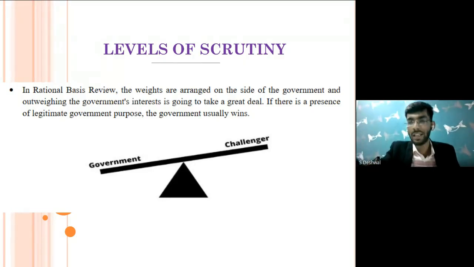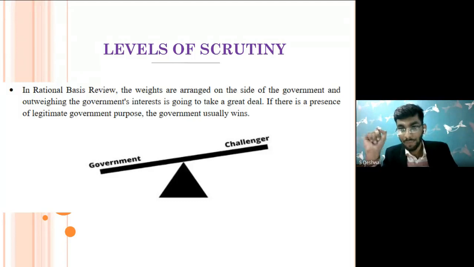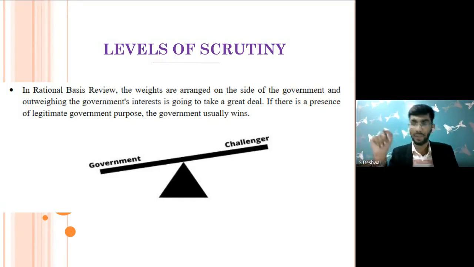In fact, I'm reading the question of Devishi. It says, sir, a doubt regarding rational basis review. If the state action is assumed constitutional and the burden of proof lies on the citizen, then how is the legitimacy of interest determined? Also, why can't intermediate scrutiny be applied in cases of discrimination, as it is a violation of the right to equality, a fundamental right?